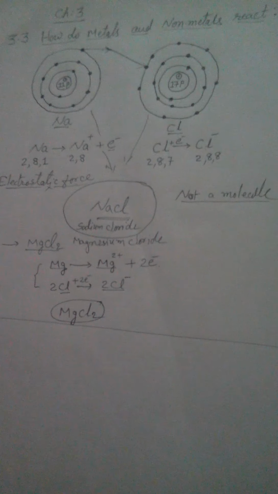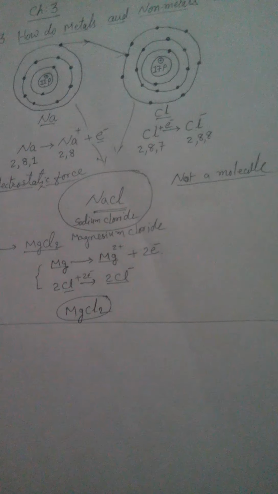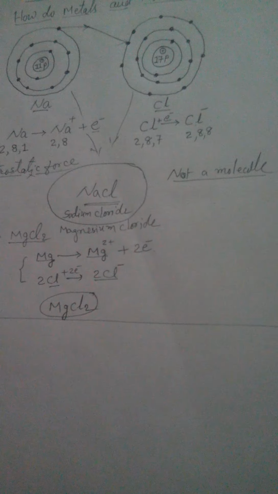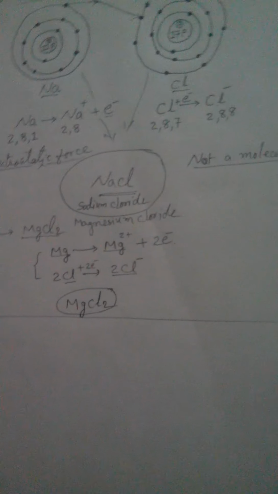So this is the way metals and non-metals react, by losing and gaining the electrons of the outermost orbit and trying to achieve the stable octet state. But in this process, they turn from neutral atoms to positive or negative ions and they form the compound.